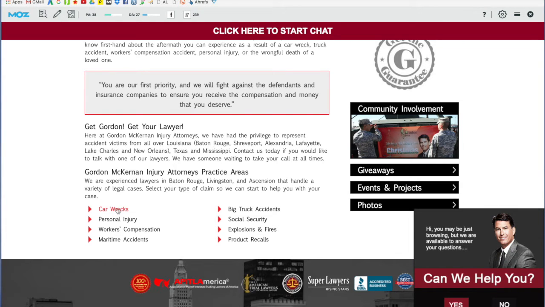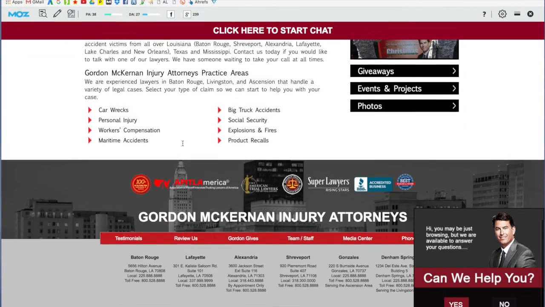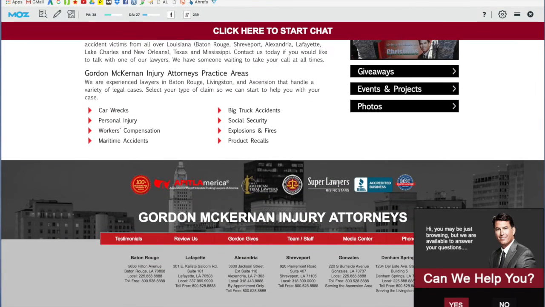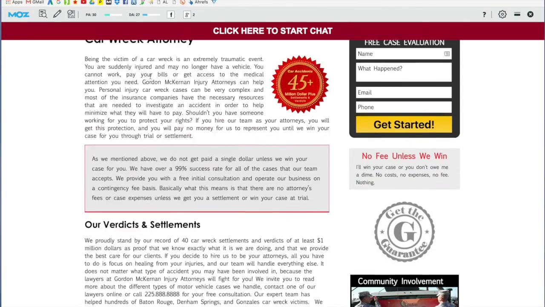So what they did to compensate for the lack of homepage content was put a link right in the content, in the body of the page, to their car accident page. So let's click on that. And this will take us, I think, to their car accident page, which is ranked number 2. And this is a very slow loading site, so there might be some issues there, because I actually have a very fast internet connection.